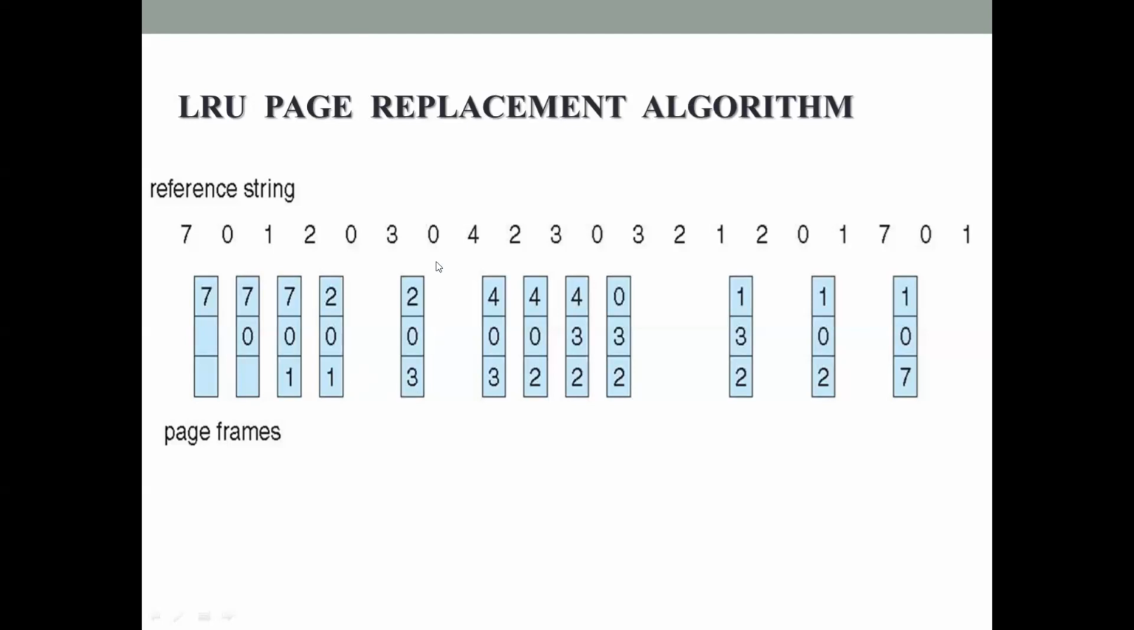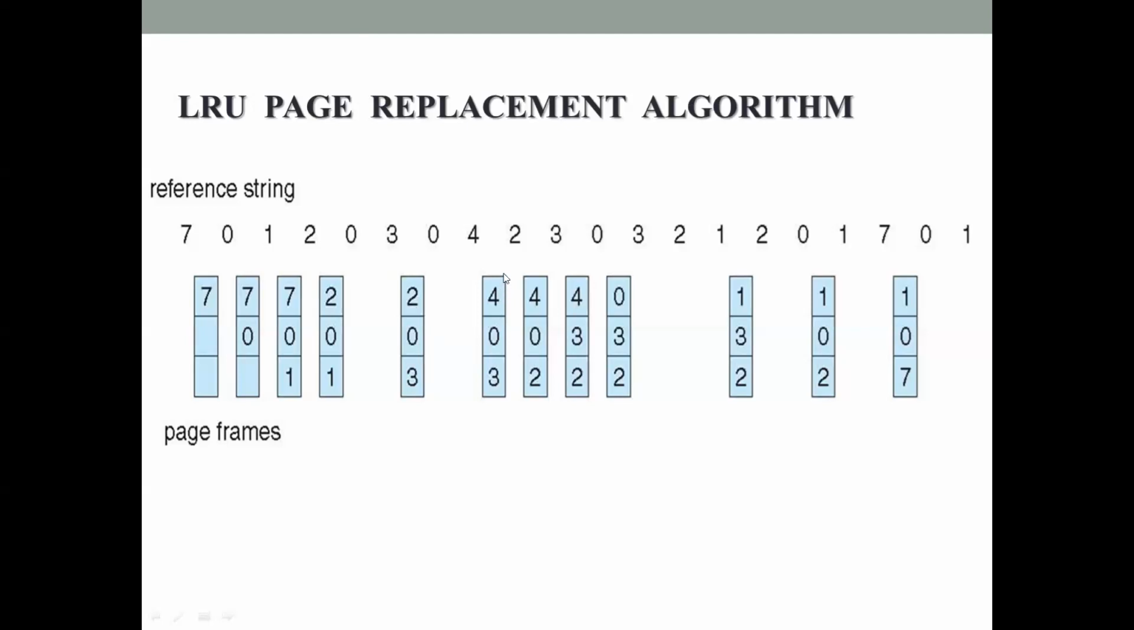Next page reference is 0. So 0 is already there in memory, so it doesn't generate any page fault. Next page reference is 4. Now the pages already there in memory are 2, 0 and 3. See the previous page references. So here 0 is referenced, 3 is referenced. The one which has not been referenced for the longest period of time is 2. So 2 is replaced with 4.